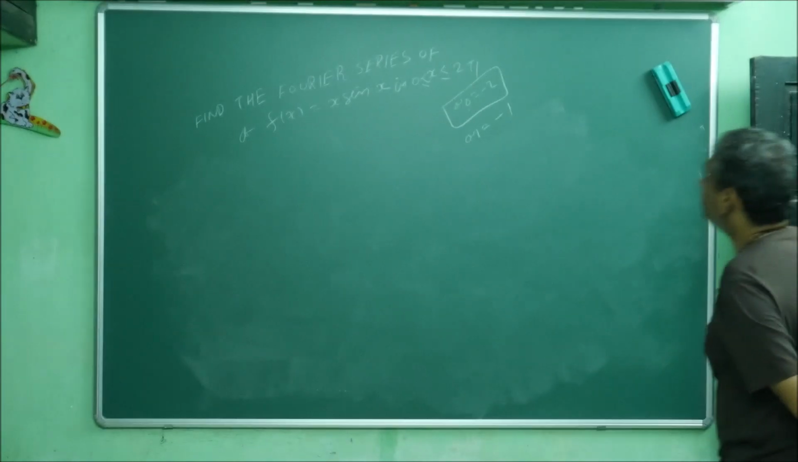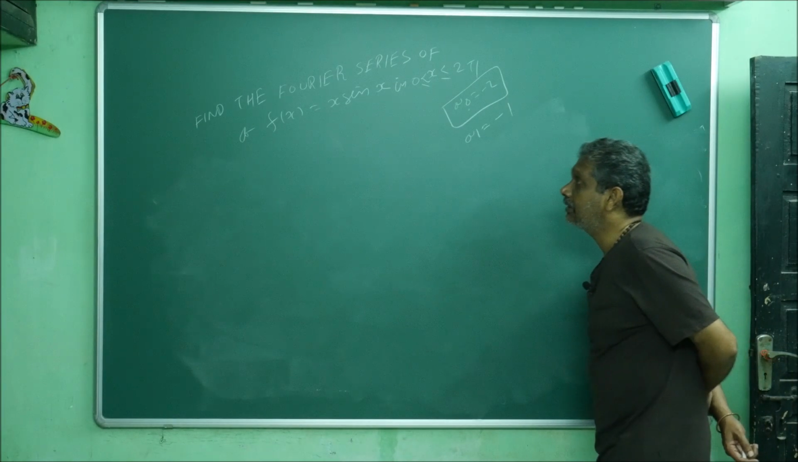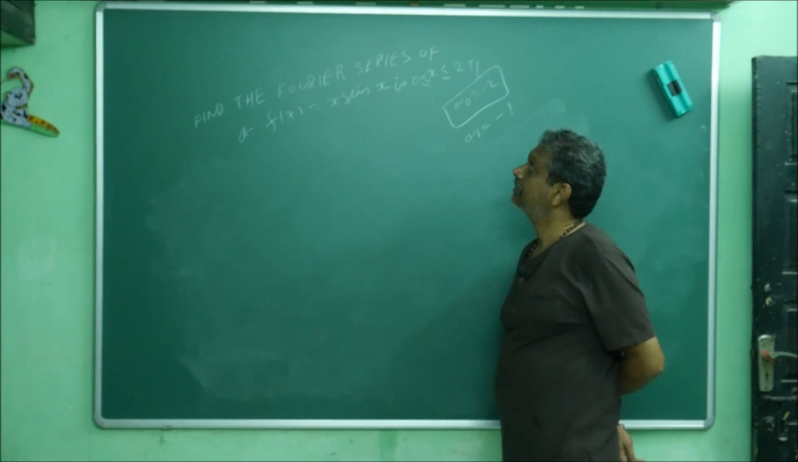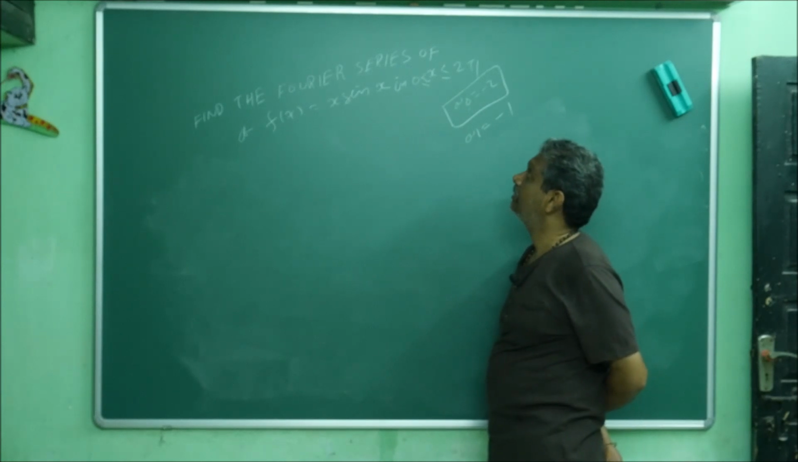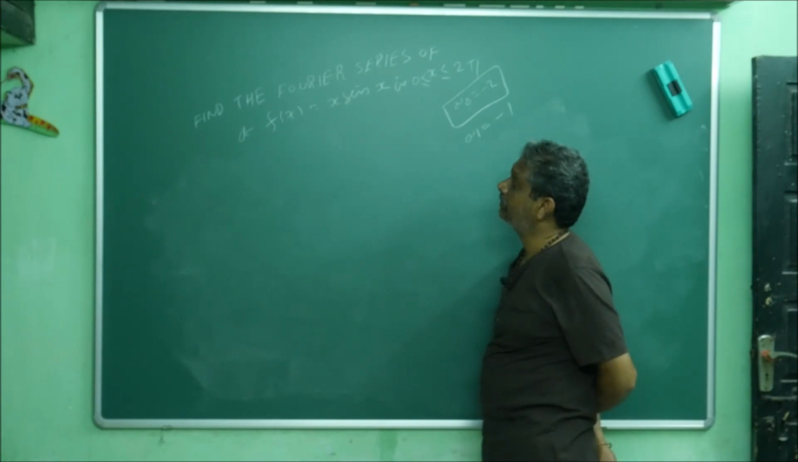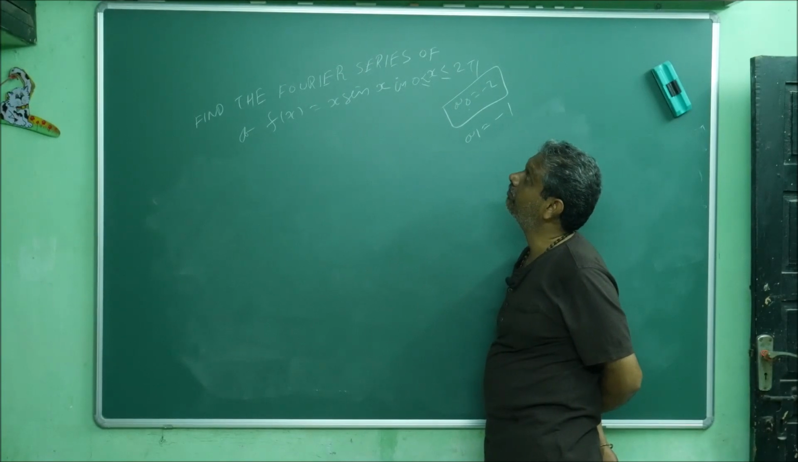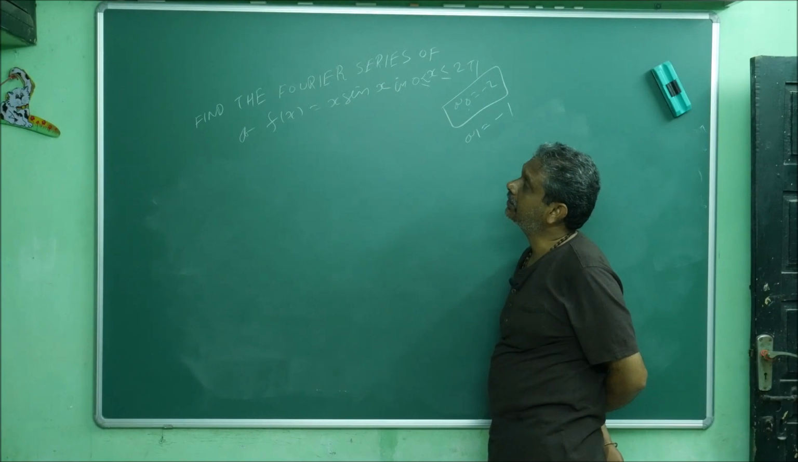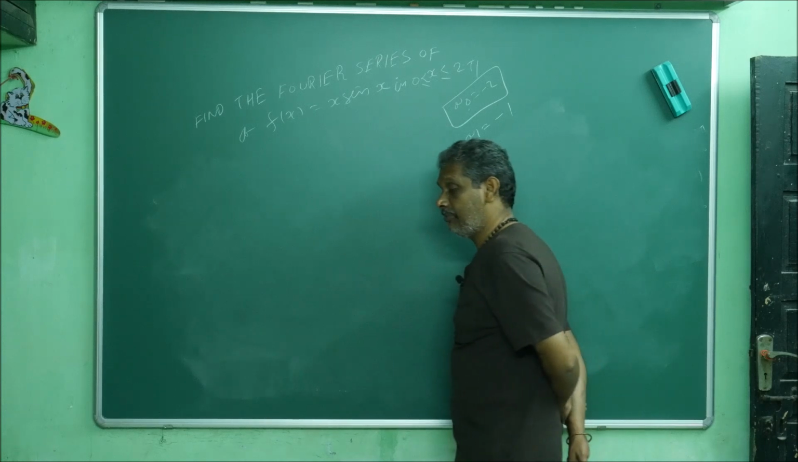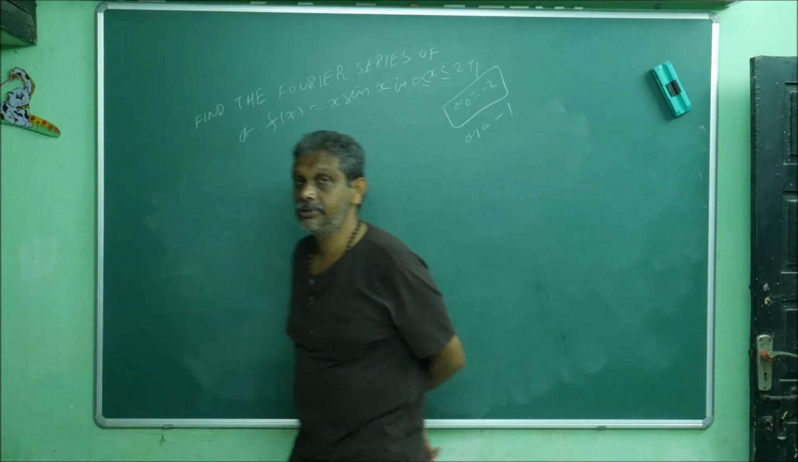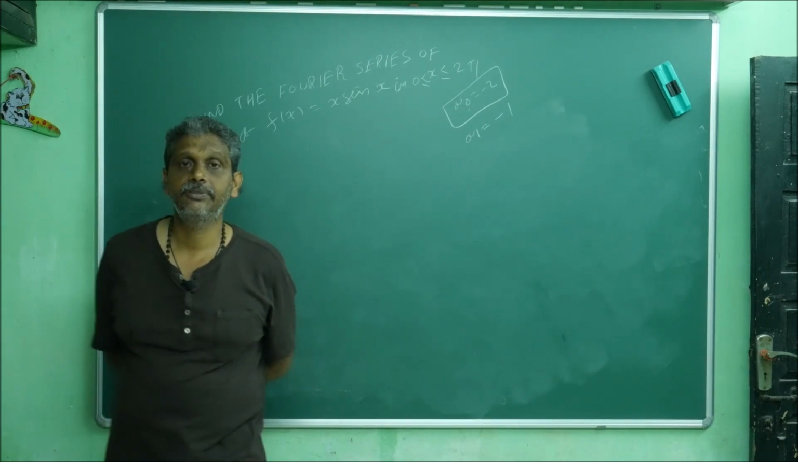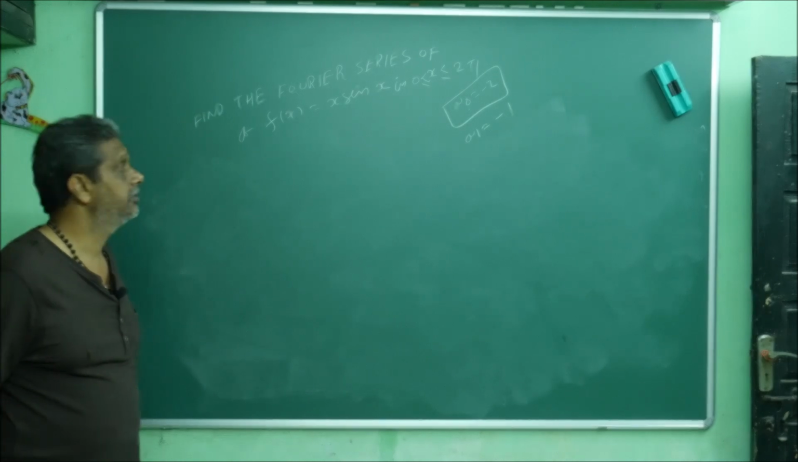See, this problem is very good problem for a series. f of x is equal to x sin x, 0 less than or equal to x less than or equal to 2 pi. So my limit is running from 0 to 2 pi, everywhere continuous, x sin x. Solid question actually. Why? While doing I will tell you. A lot of things we discuss for finding the Fourier coefficients.